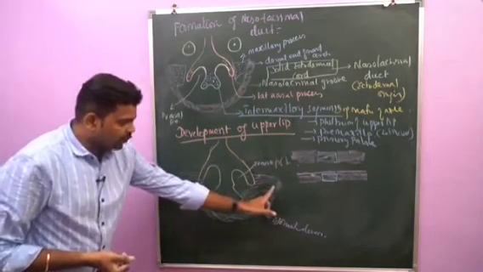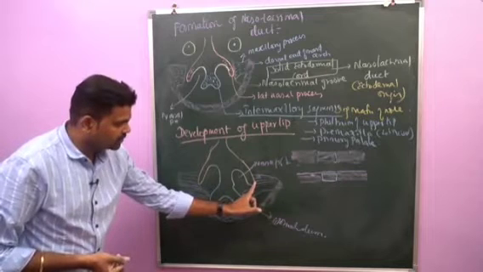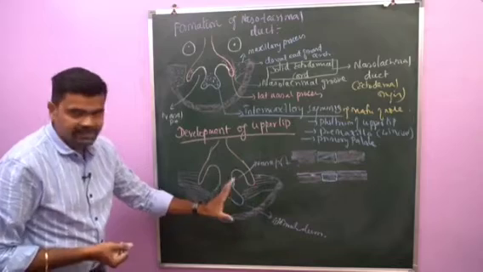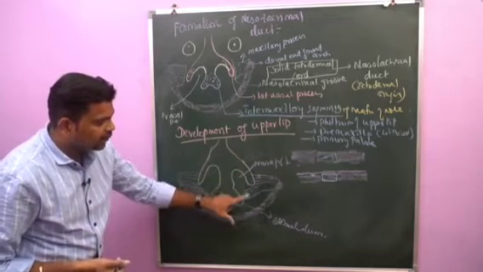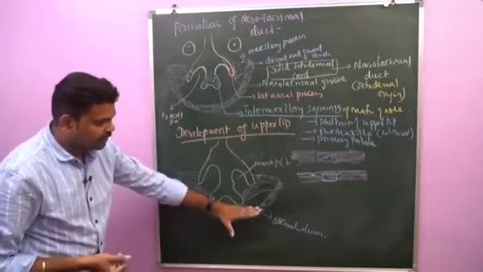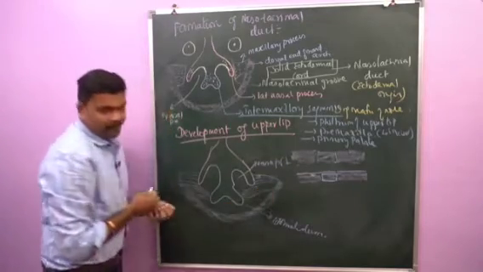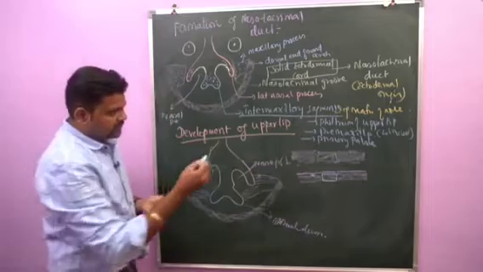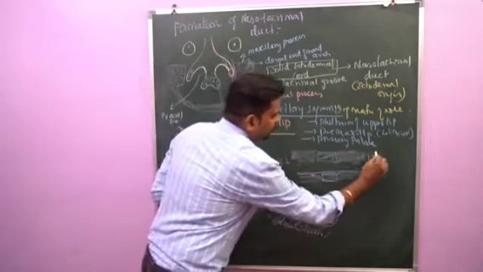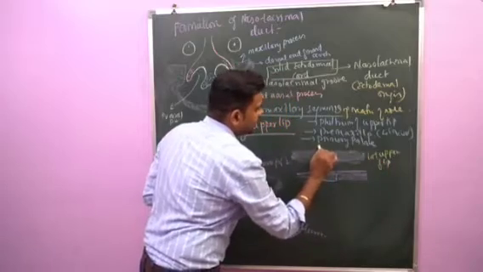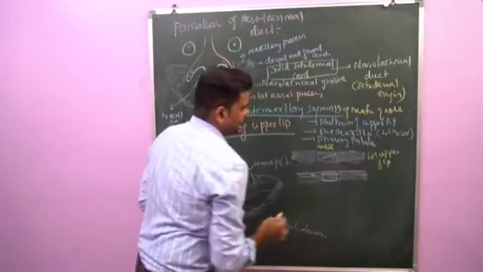So this maxillary process, first it fuses with the lateral nasal process and gradually grows medially and fuses with the medial nasal process. As a result, what happened? This nasal pit communication will be cut off from the stomodeum. So this is the formation of the upper lip. Now you understand, first, this is the lateral part of the upper lip. This is the medial part of the upper lip.